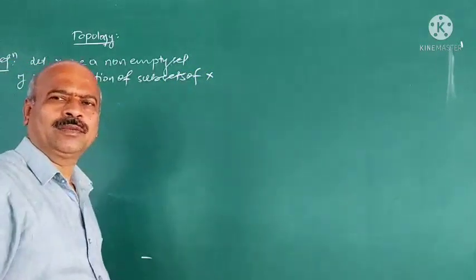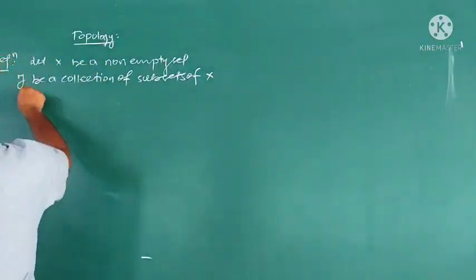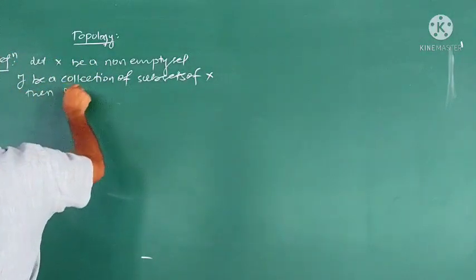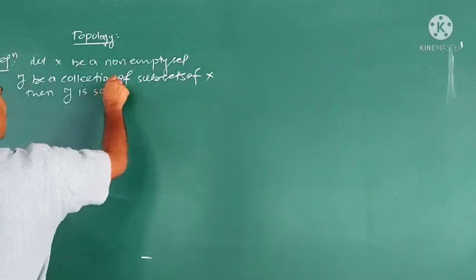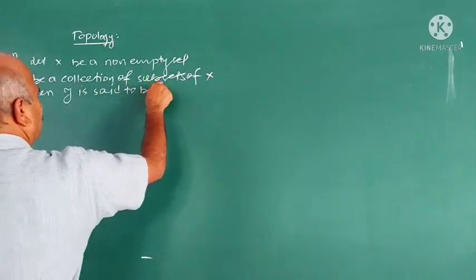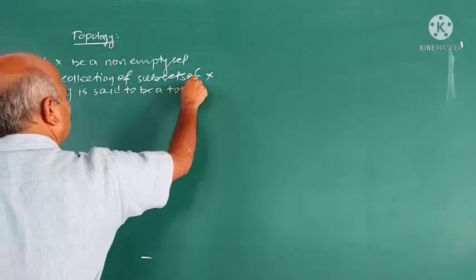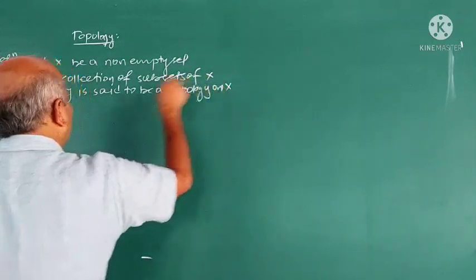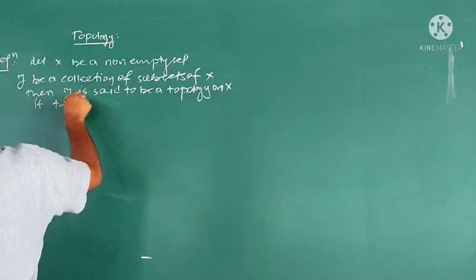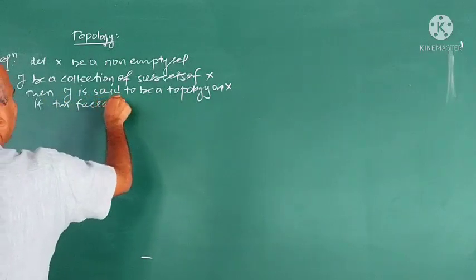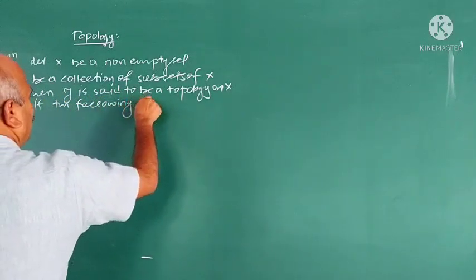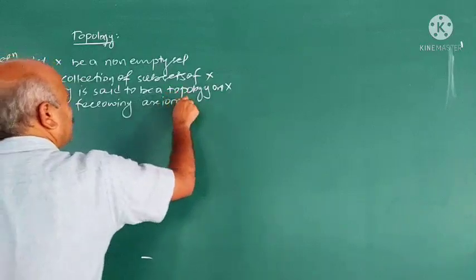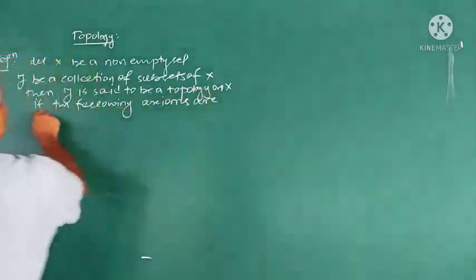Tau is a collection of subsets of X. Then tau is said to be a topology on X if the following axioms are satisfied.